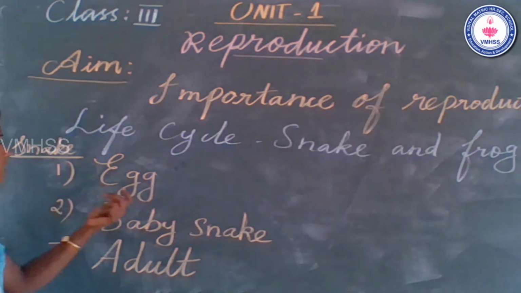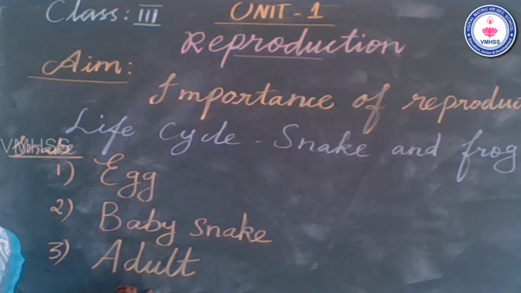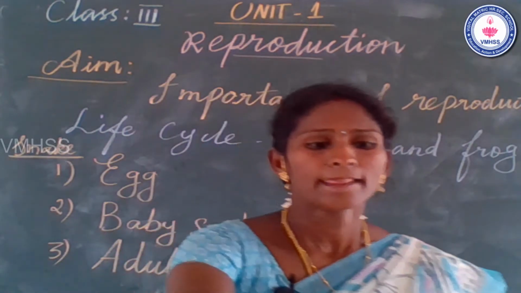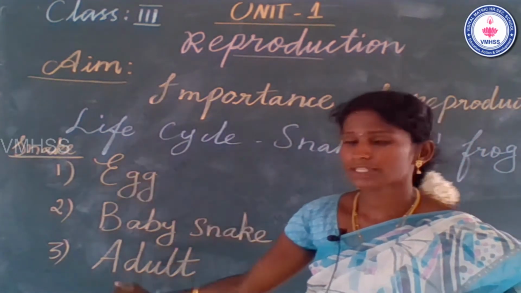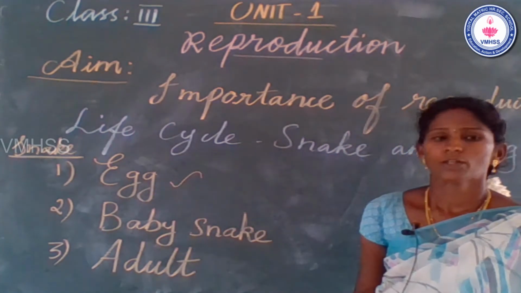Snake's life cycle. First one egg stage, second one baby snake, and third one adult snake stage. Okay. So, let us see the details about the life cycle for every stage. First one, egg stage.